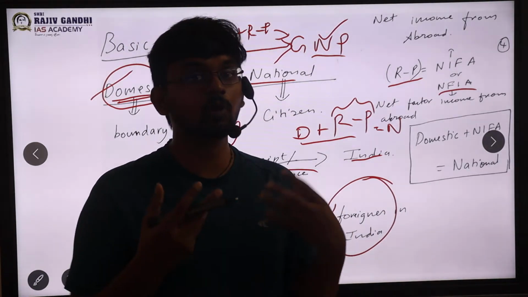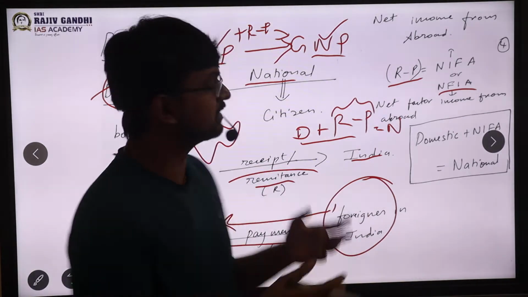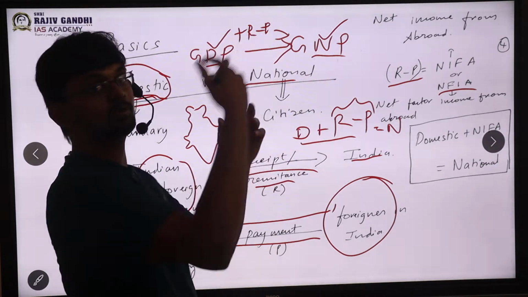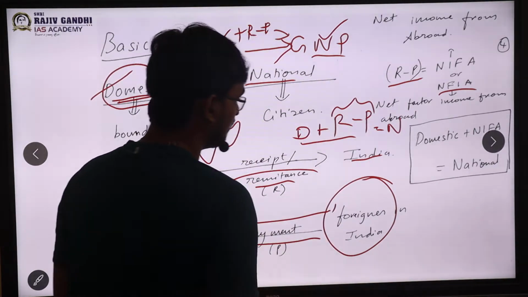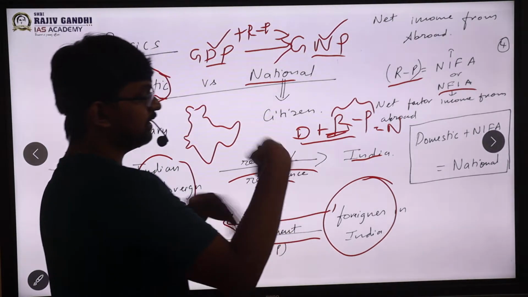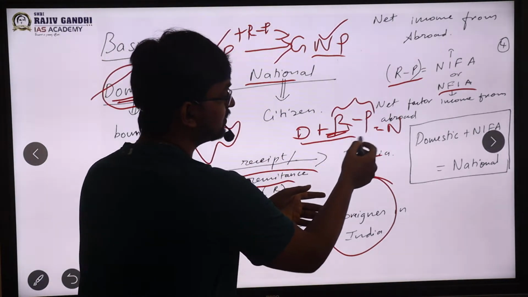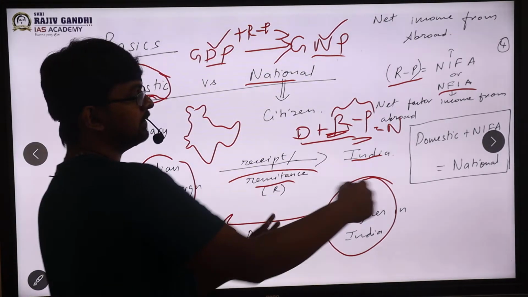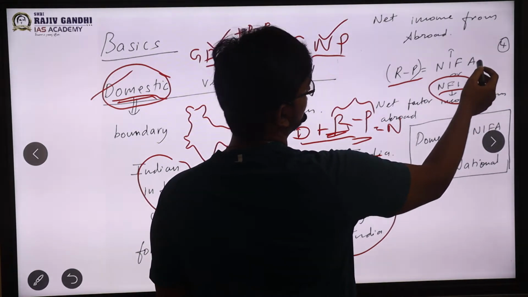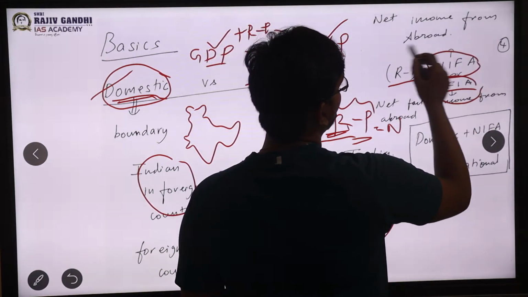Factor income means earnings from the factors of production, sir. So net factor income from abroad means how much we are getting from abroad, net. We are getting remittance from abroad, but we are also paying, so we subtract that. So this R minus P is nothing but net factor income from abroad. It is called NFIA, or it can also be called net income from abroad.